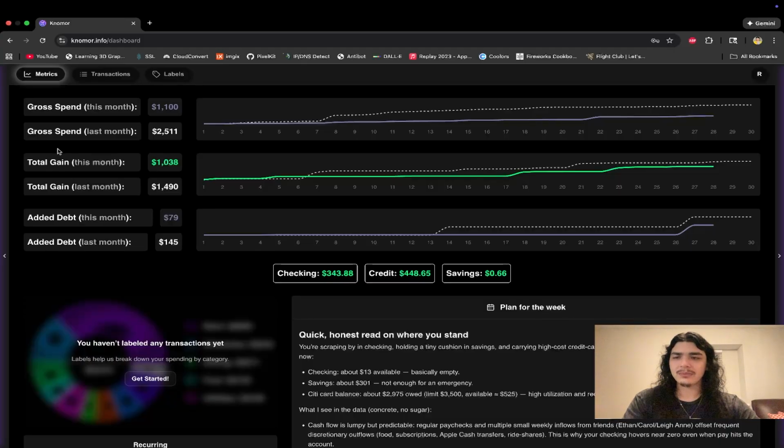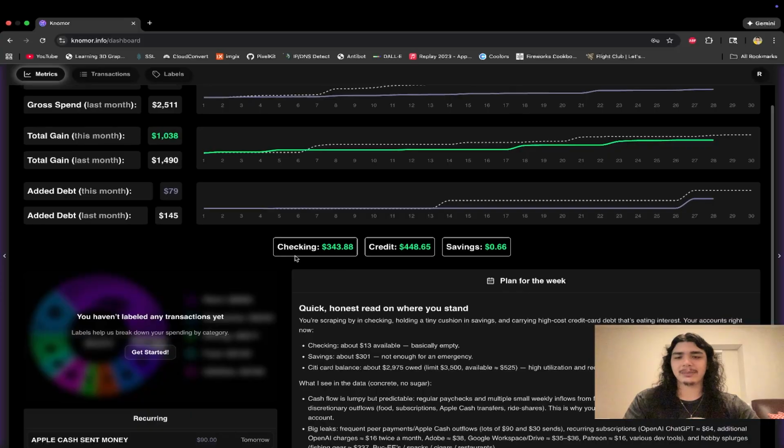What we have here is your gross spend, your total gain, which is synonymous with your income, and your added debt. And then we compare it with your last month. So ideally, if you were competing with your past self, you would want these lavender lines underneath the white line, and you'd want these green lines to be above the white line for the previous month.